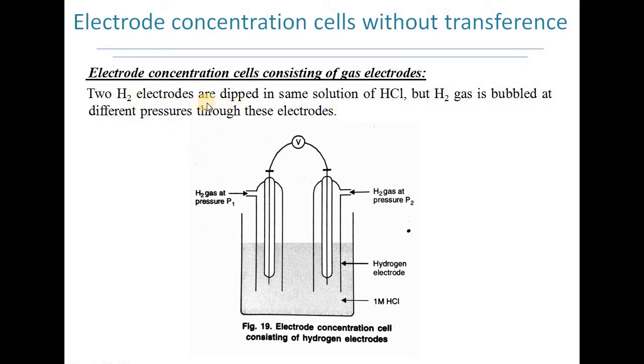The two hydrogen electrodes are dipped in the same solution of HCl, which is 1 molar here, and hydrogen gas is bubbled at different pressures through these electrodes. Due to different pressures, there will be EMF arising in this type of concentration cell. So here the difference is in the pressure of the gases which are produced at the electrodes. That's why we are calling them electrode concentration cells.